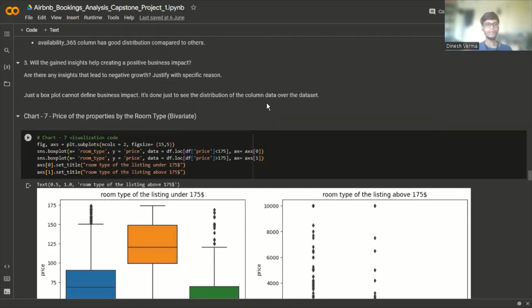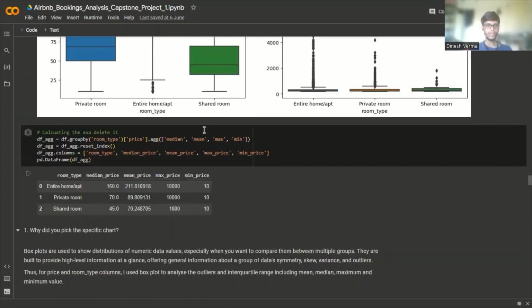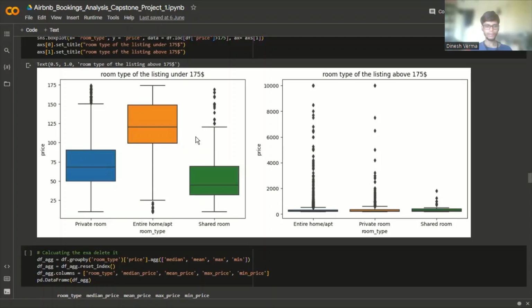Price of the property by the room type. As we can see from these box plots, entire home or apartment is more costly than the private room, and shared room is cheaper than the two.